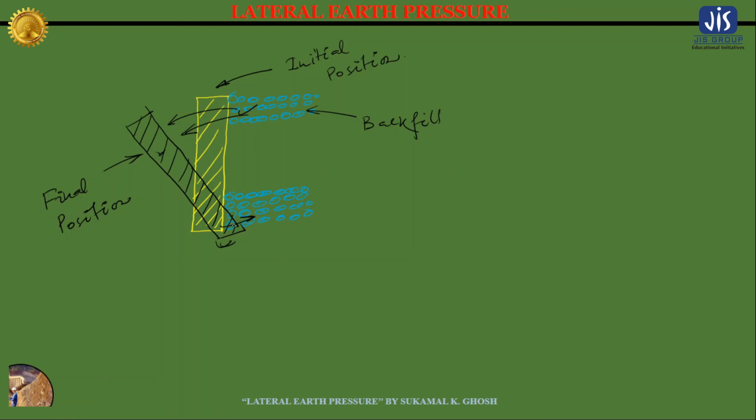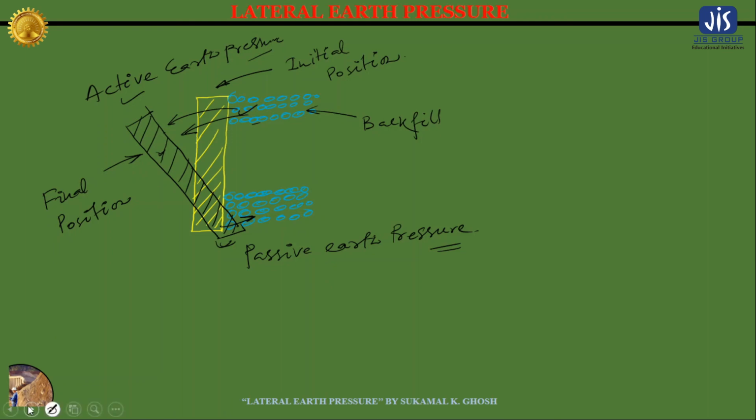So at the top the active earth pressure is acting between the sheet pile and the soil mass, and at the bottom the passive earth pressure is acting. So this is the concept of active earth pressure and passive earth pressure.